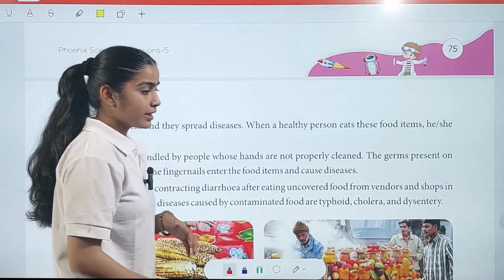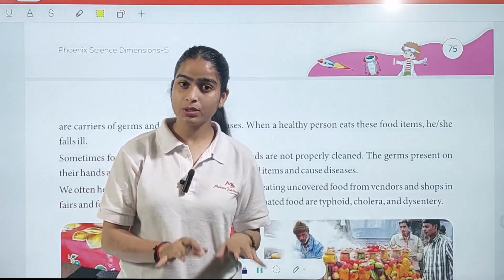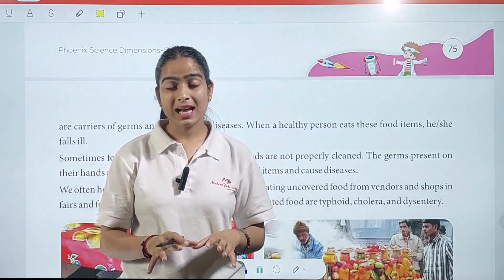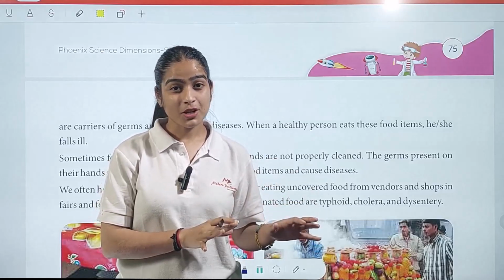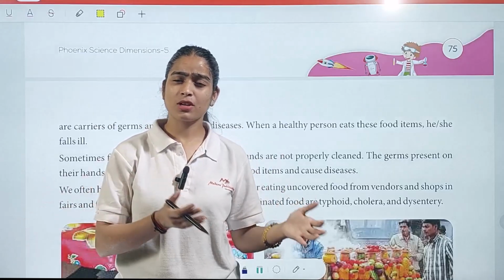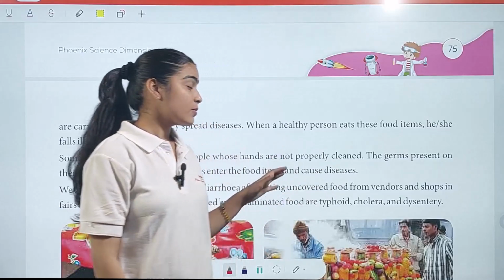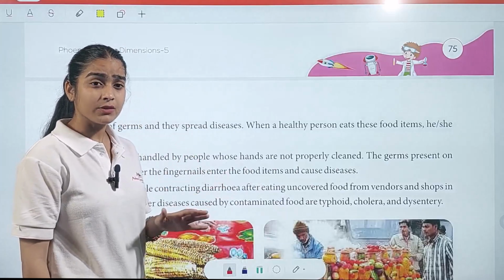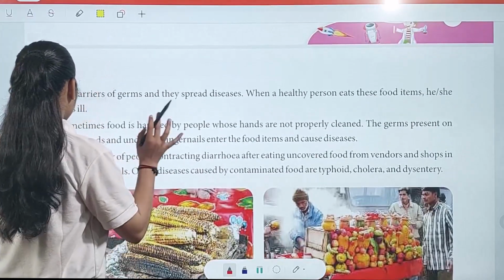So what we understand here is that when we have uncovered food, dust settles layer on layer on the food, right? And at the same time we have flies all the time, and flies also sit on feces. We don't know what kind of feces they are sitting on, and then they sit on our food, so it contaminates our food. That is why we have to keep in mind that we always have to cover our food, and where we see uncovered food, we should ignore that food and not eat it.